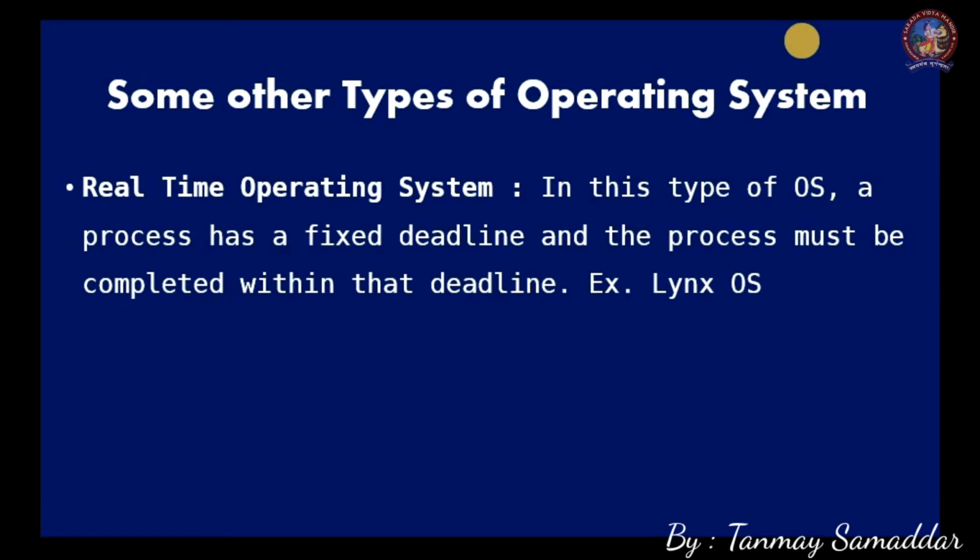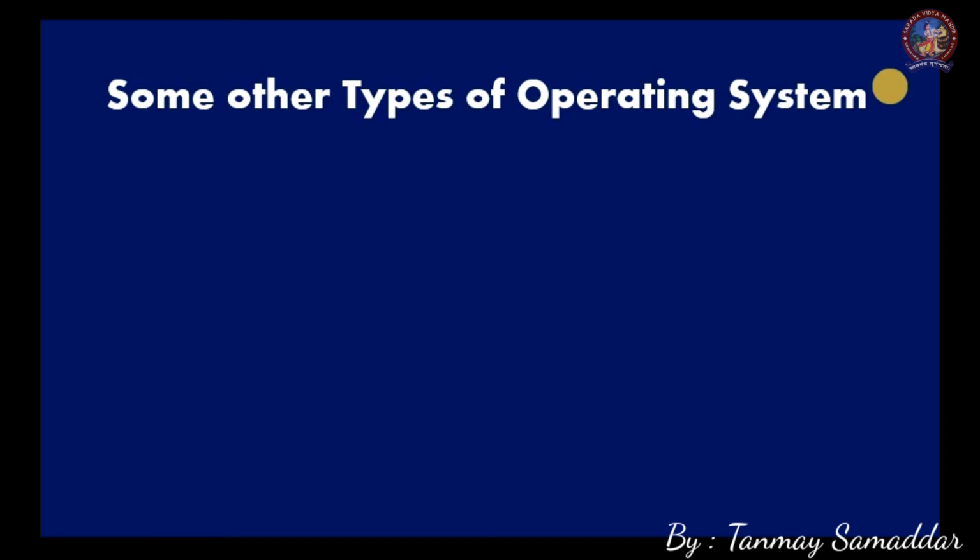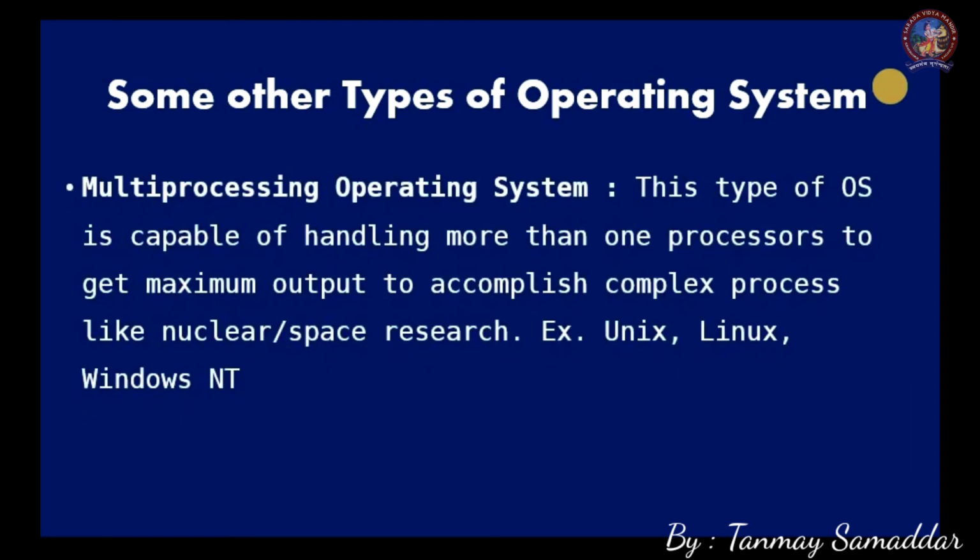In this type of operating system, a process has a fixed deadline and the process must be completed within that deadline. So in order to complete within the given deadline, the computer has to perform better. This is the real-time operating system. An example is LynxOS.